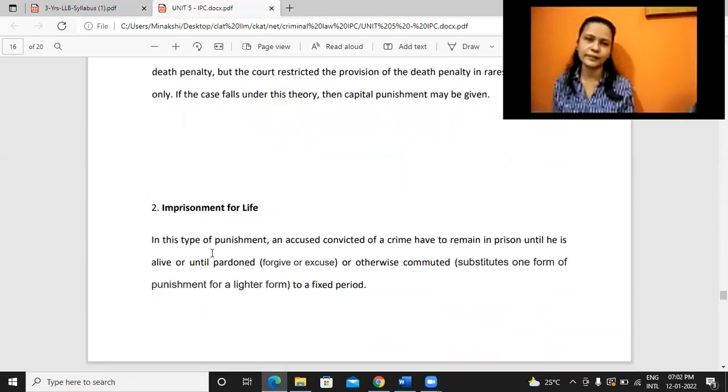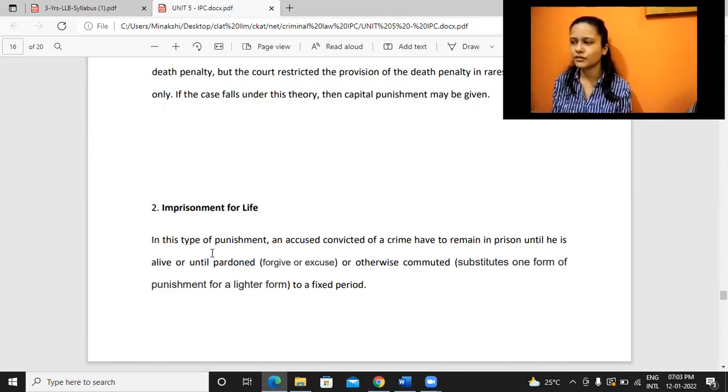Okay, next, imprisonment for life. So what is that? Imprisonment till all his life, he should be in jail. He should be imprisoned. So any provision to release the person before that? Only by the president, the president can release. Yeah, the president or governor has the power, they can reduce it also.